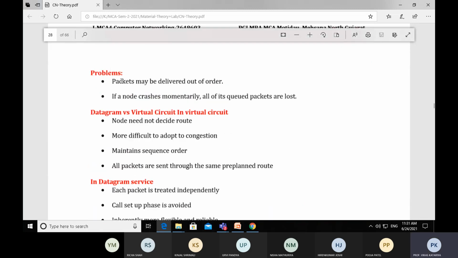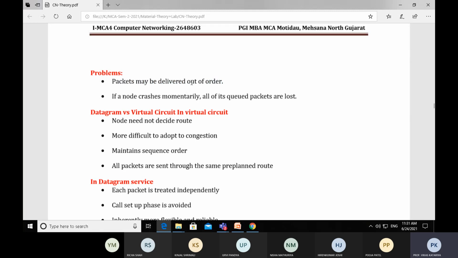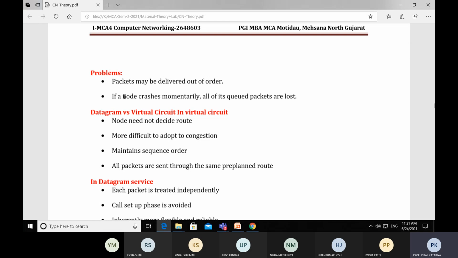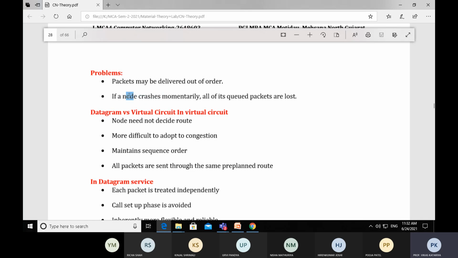Now the problem is packets may be delivered out of order because there is no pre-planned route, so they may get disordered. If a node crashes momentarily, all of its queued packets are lost. There might be situations where a node crashes suddenly, so all the packets held by that node will be destroyed.